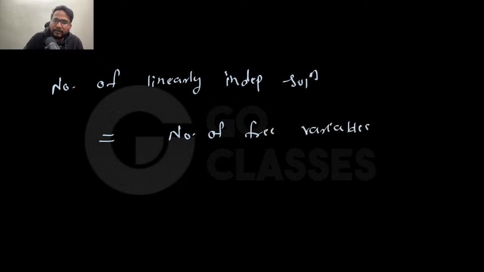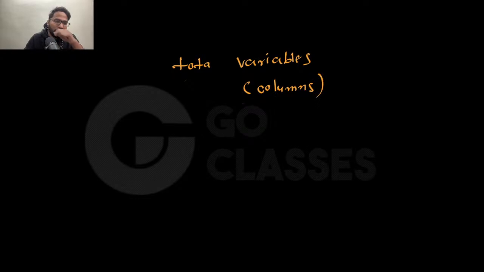The number of free variables is also called nullity, which I will talk about later. Don't worry. The total variables, the total columns, let me write the columns because you have to be very specific. For every variable there is a column, right? So the total variables that you have is basically n.